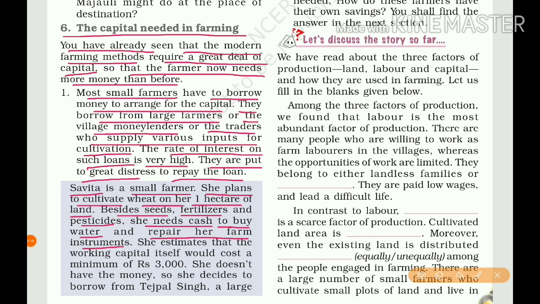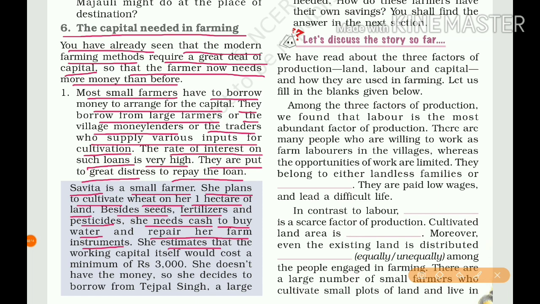Okay, so Savita is a small farmer. She holds 1 hectare of land. She plans to cultivate wheat on that. She already has the seeds, fertilizers and pesticides, but she needs an extra amount to buy water and repair her farm instruments.